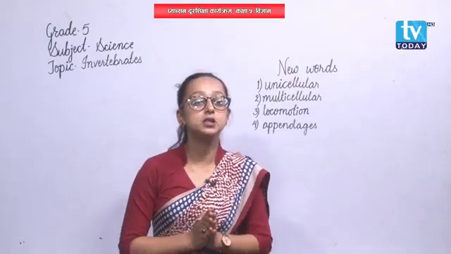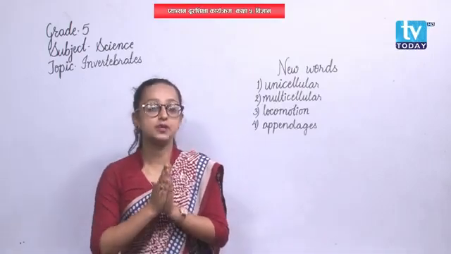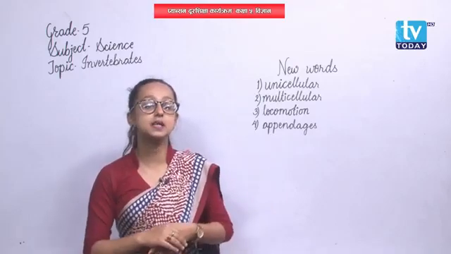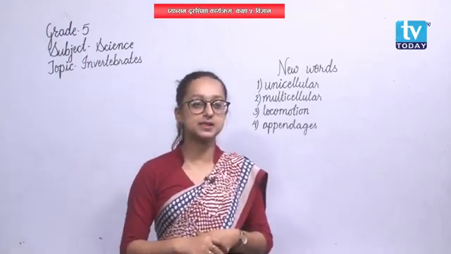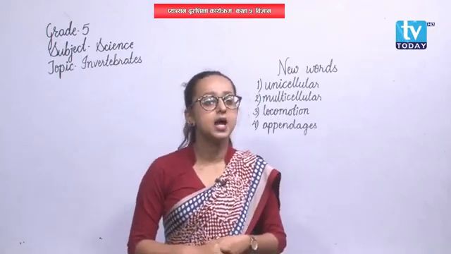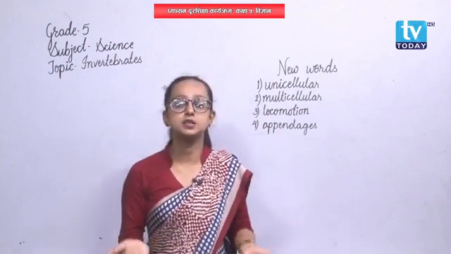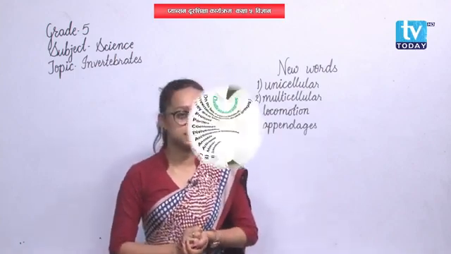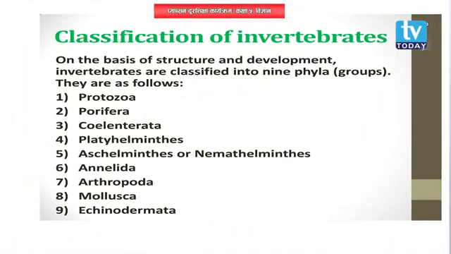Alright, we were on the topic of invertebrates and we discussed some of the major characteristics of invertebrates. Now, invertebrates are divided into 9 phyla. On the basis of structure and development of their body, invertebrates are divided into 9 phyla or 9 groups. We need to remember the names of those phyla.